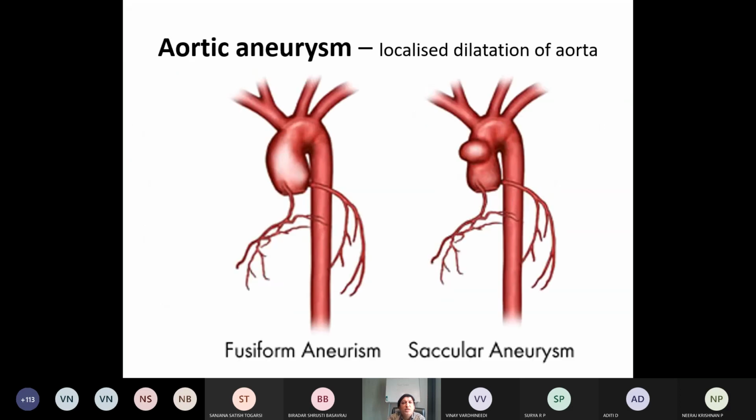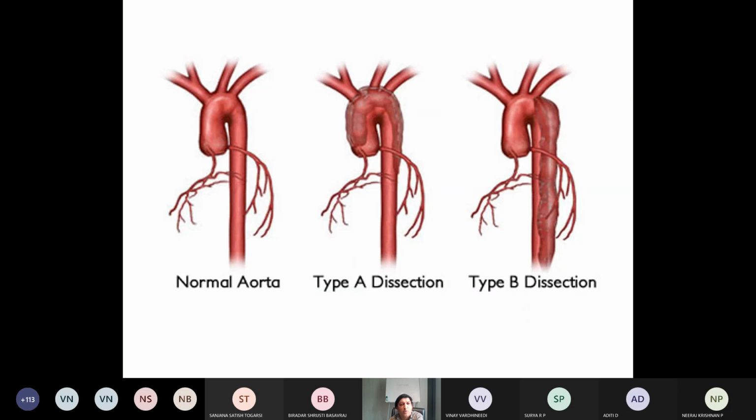So one more condition is there. Opposite to the coarctation, here aneurysm. What do you mean by aneurysm? Dilatation, localized dilatation of the aorta. So again, due to the different shapes, it is fusiform aneurysm, saccular aneurysm. So this diagram is a normal aorta. See, this is a normal aorta. Then this is a defective one with aneurysm.